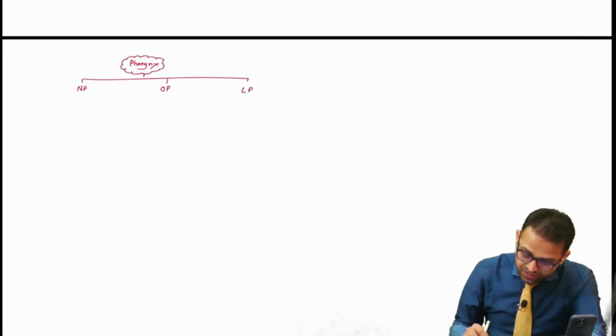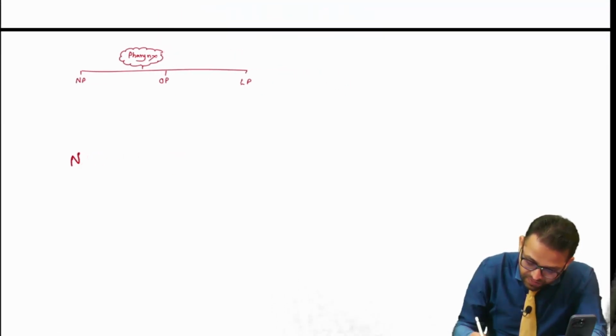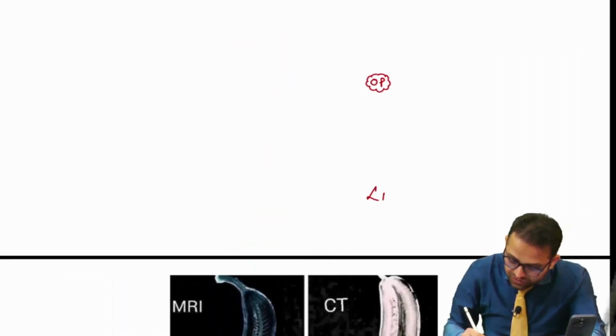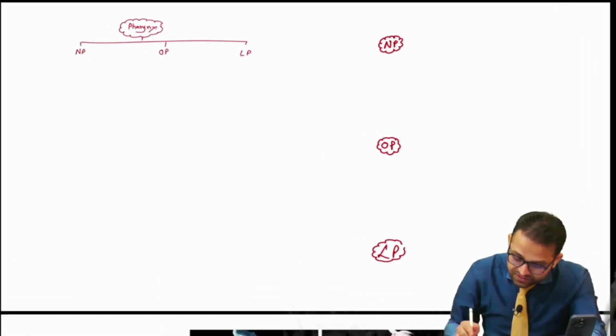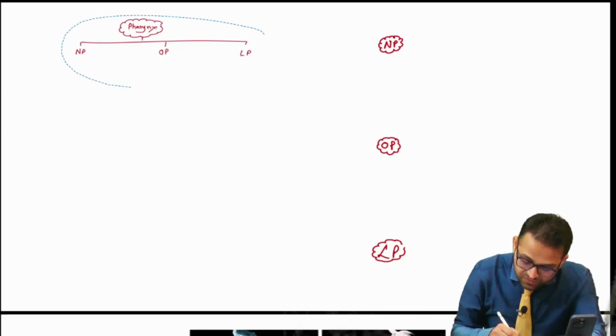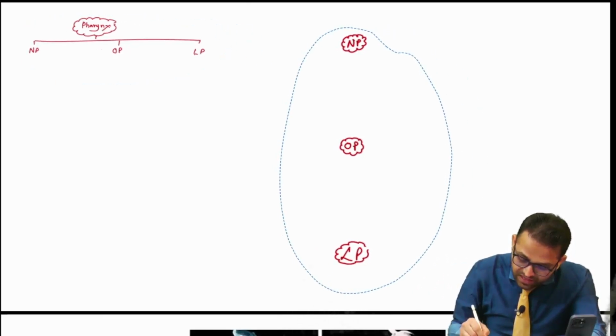So I am showing this relation here. We are going to write down the relation of the nasopharynx. I am writing in vertical way. Then we have to know the relation of the oropharynx, and then the relation of the laryngopharynx. So tell me the answers.